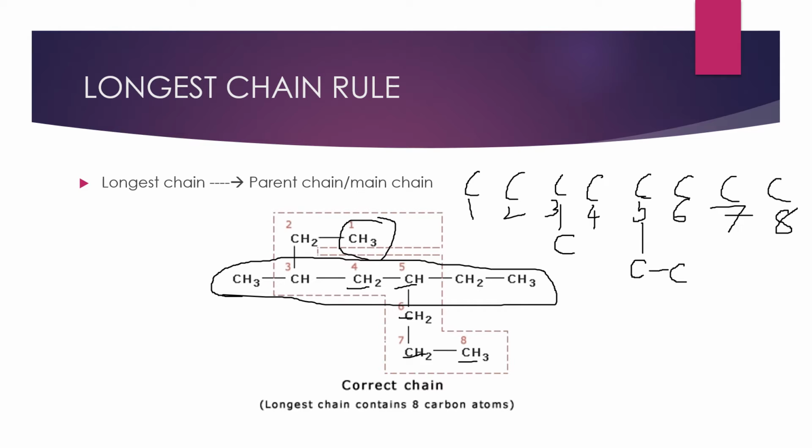So according to this, to write the name of this compound, instead of writing the name directly, it is better to identify the main chain first. Slowly we'll go to the names. So on the third carbon we have methyl, on the fifth carbon we have ethyl. Like this we have changed that compound. Actually we did not change anything, but we are counting the number of carbons such that it has the longest chain. More carbons should be present in the main chain. Okay, so this is the first rule we have.